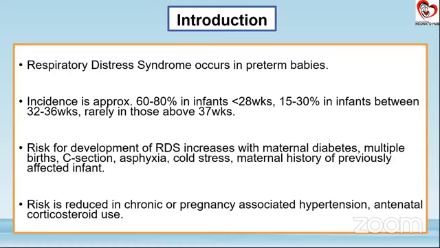We'll be thinking more in terms of, say, congenital pneumonias. We will be ruling out any anatomical abnormality if it is there in the child. However, if the child has a mother who was diabetic in gestation, we still keep RDS as one of our differential diagnoses. Or there could be a previously affected child, or some unexplained neonatal death, which may give us a clue on whether this could be a surfactant protein deficiency that we may be looking at. So with our X-ray and all those things, we will be getting a clear-cut idea.